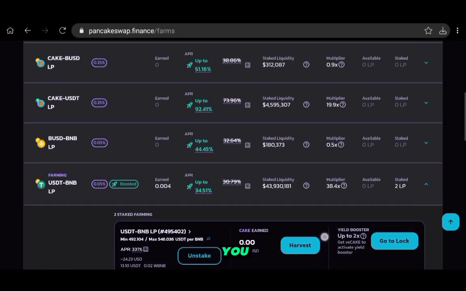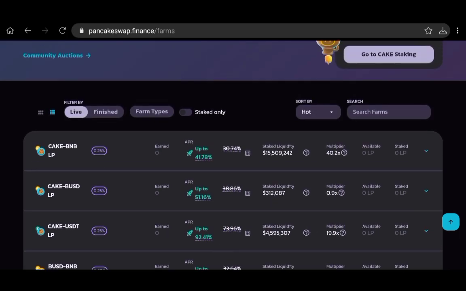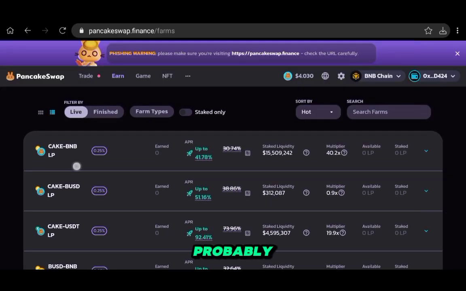But regardless, if you already have some Cake and you want to grow it even further, probably these pairs that contain Cake will be a better option, because you will also still be holding a percentage of Cake while waiting for that price appreciation. Of course, you will have to compensate with some other token depending on the pair that you choose, because you have to provide liquidity for both.